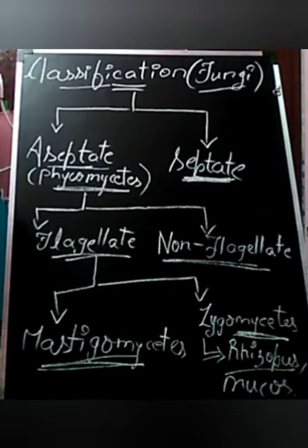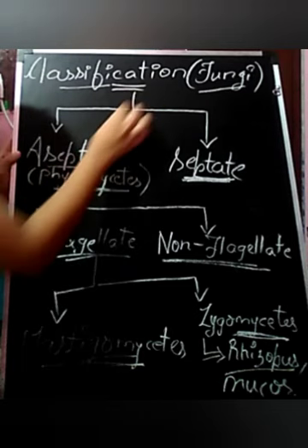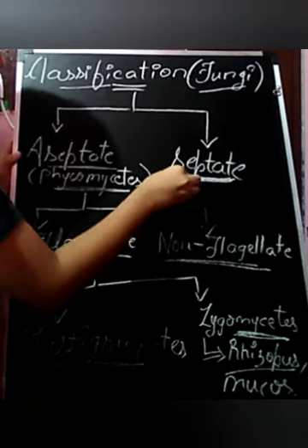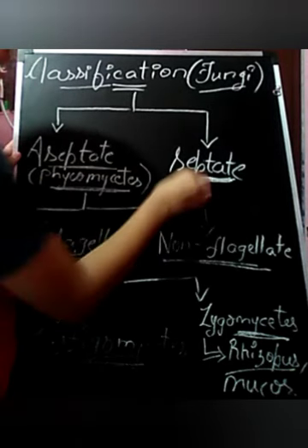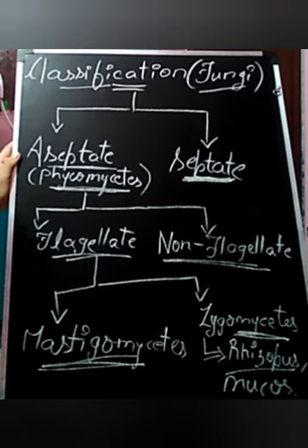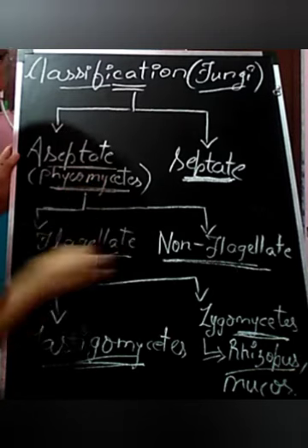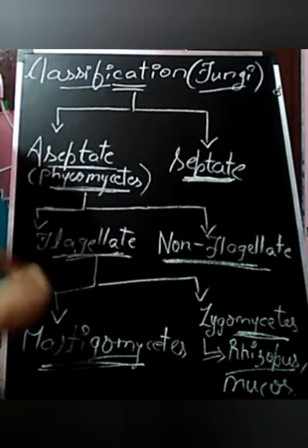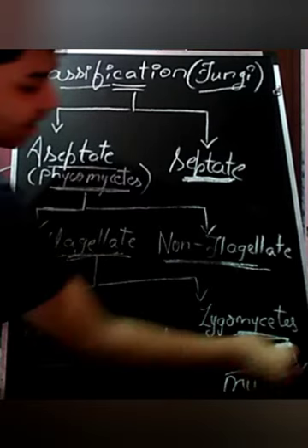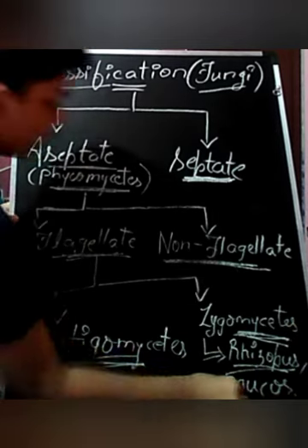Fungi are classified into aseptate and septate. Aseptate contains Phycomycetes, whereas septate contains Basidiomycetes, Deuteromycetes, and Ascomycetes. Phycomycetes, being aseptate, are further divided into flagellate and non-flagellate. Flagellate is further divided into Mastigomycetes and Zygomycetes. Examples of Zygomycetes are Rhizopus and Mucor.